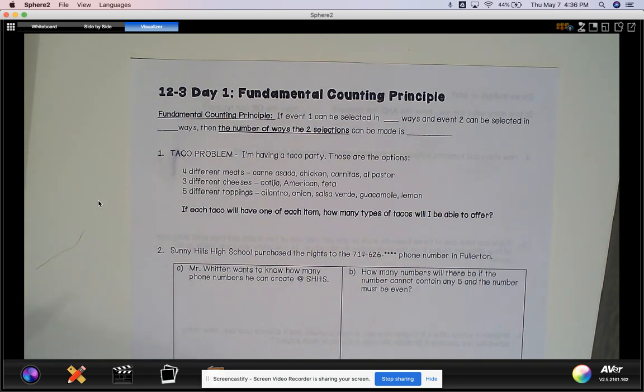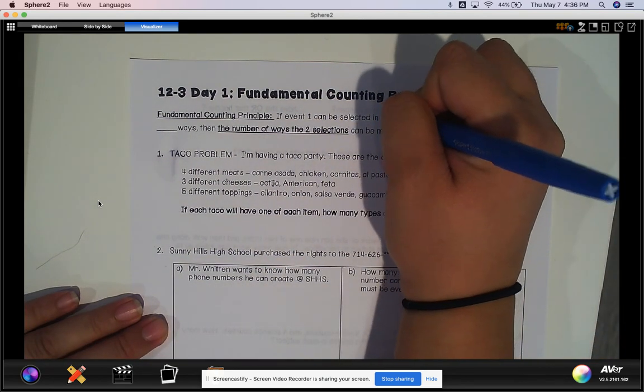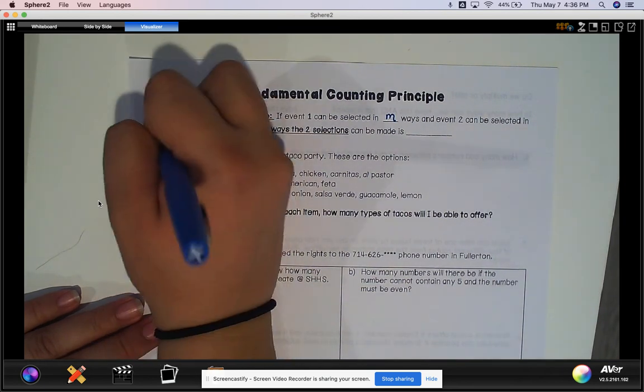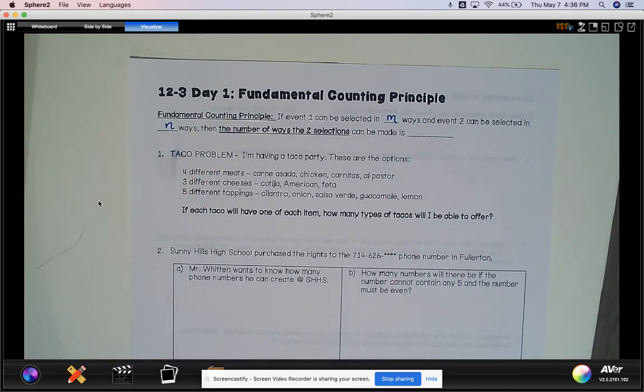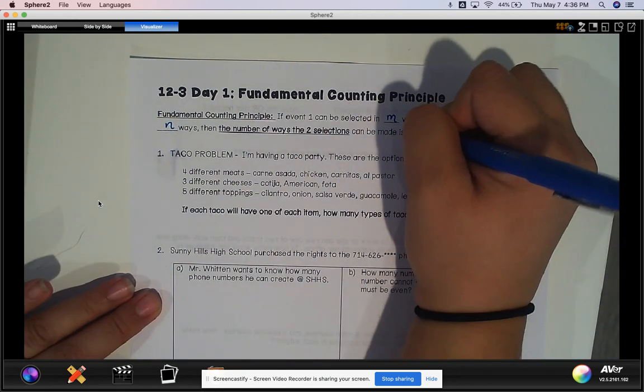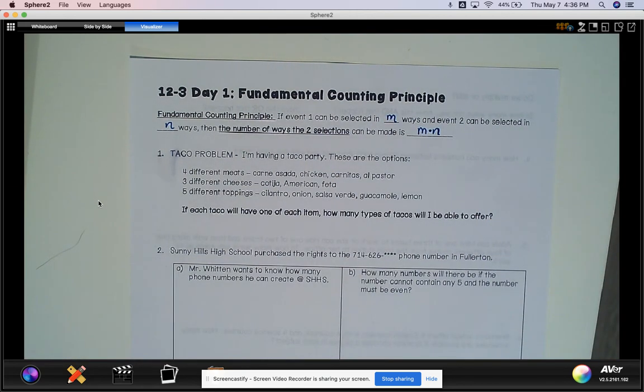Hey guys, before we continue on with probability, we are going to teach you about the fundamental counting principle. This is the first example in 12-3 in Pearson. The fundamental counting principle says that if one event can be selected in m ways, and event 2 can be selected in n ways, then the number of ways to make both selections is m times n. So it's teaching us how to count the number of ways that event 1 and event 2 will take place. Remember that and means multiply.